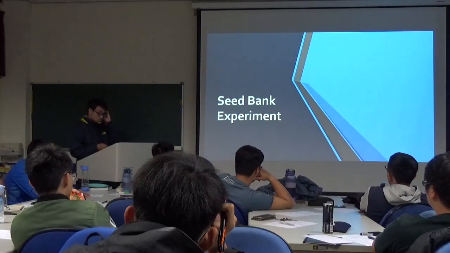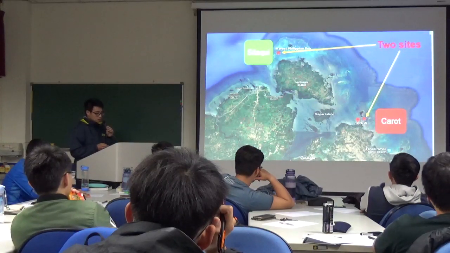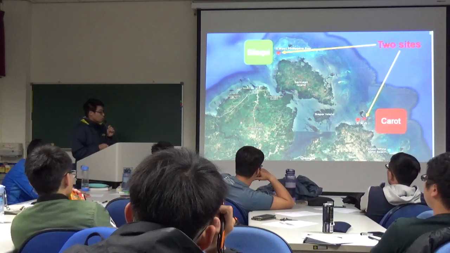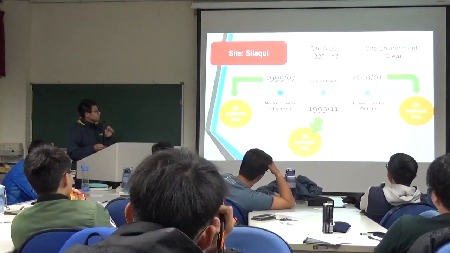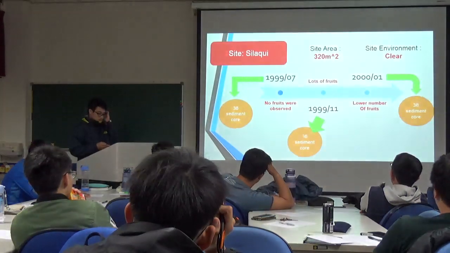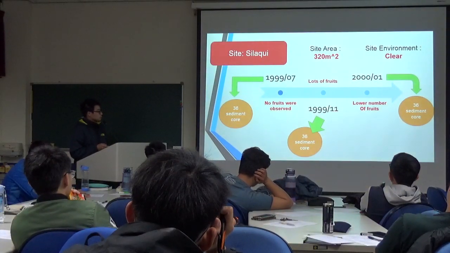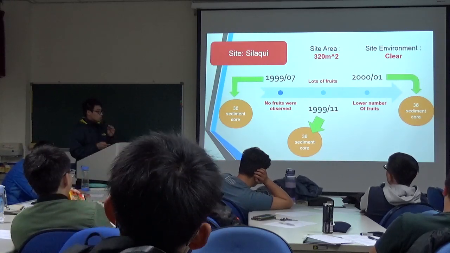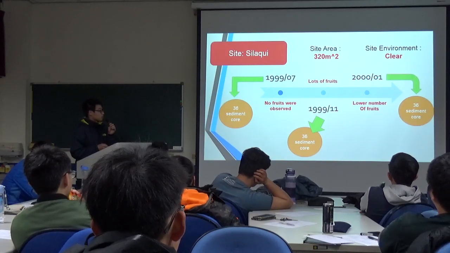The first one is the seed bank experiment, and we chose two sites. The first site is Cedar Creek, and the second site is Carrot, and both sites are well-mixed seagrass meadows. We took 36 sediment cores in a 32 square meter site area, and the site environment is very clear.